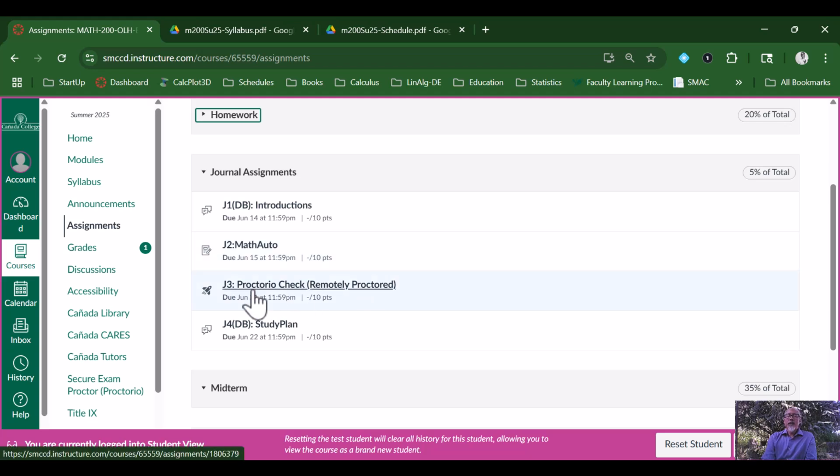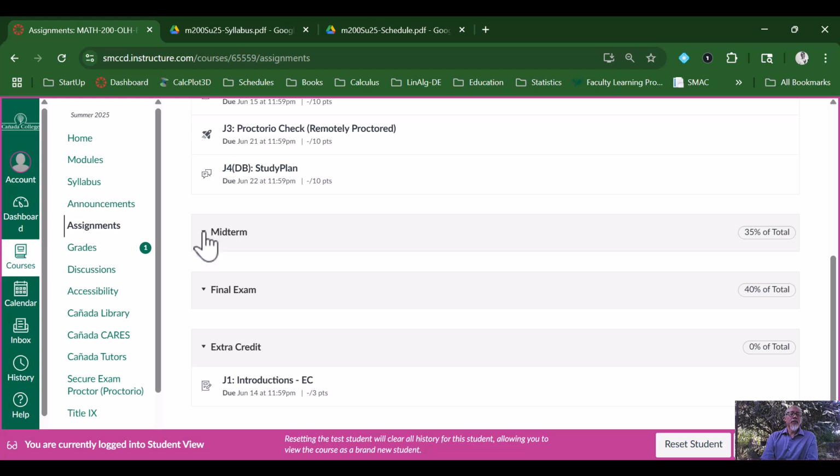And then we have this other kind of journal assignment, and this is a Proctorio check. So this Proctorio check is really a check to make sure that you went through the syllabus, and also will give us practice using Proctorio to help us prepare for the exams. So there'll be more information about that later. And then right now I have the first 4 journal assignments. We will have a total of 10 maybe journal assignments in this semester.